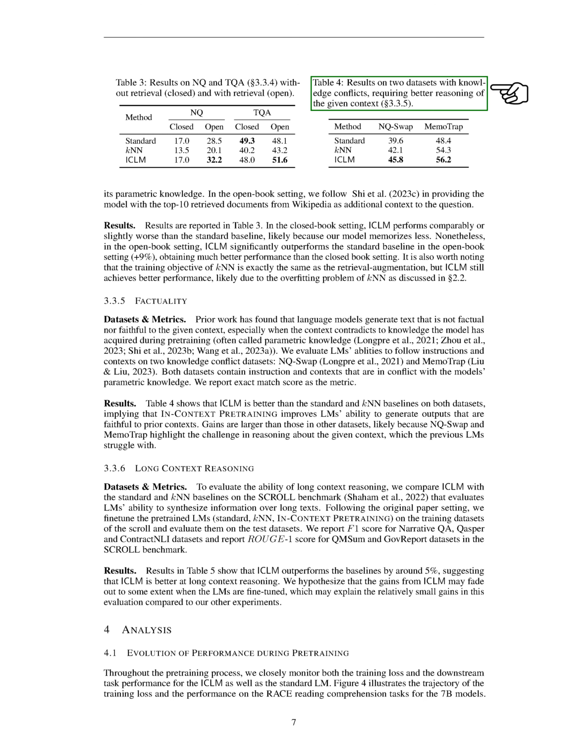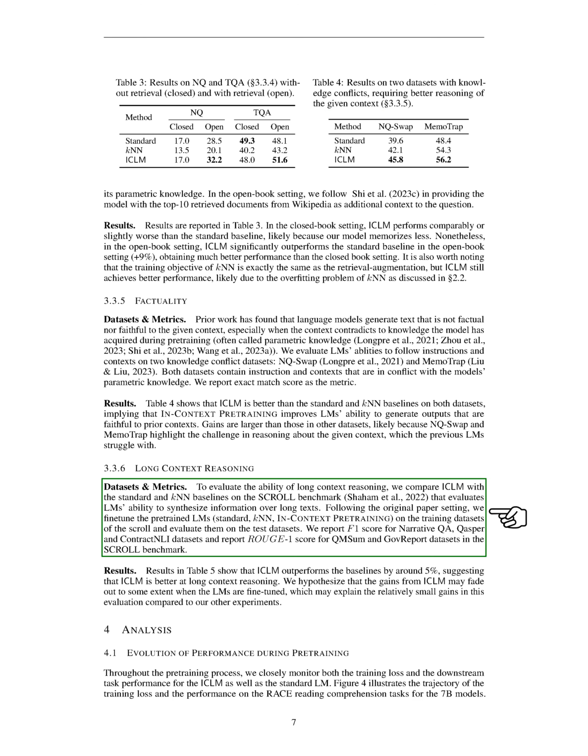We used the exact match score as our evaluation metric. Our results showed that the in-context language model, ICLM, performed better than the standard and K-nearest neighbors, KNN, baselines on both datasets. This suggests that pre-training the model in context improves its ability to generate outputs that adhere to prior instructions. The improvements were more significant than those seen in other datasets, likely because NQ-Swap and MemoTrap emphasize the challenge of reasoning based on the provided instructions, something that previous language models struggled with.